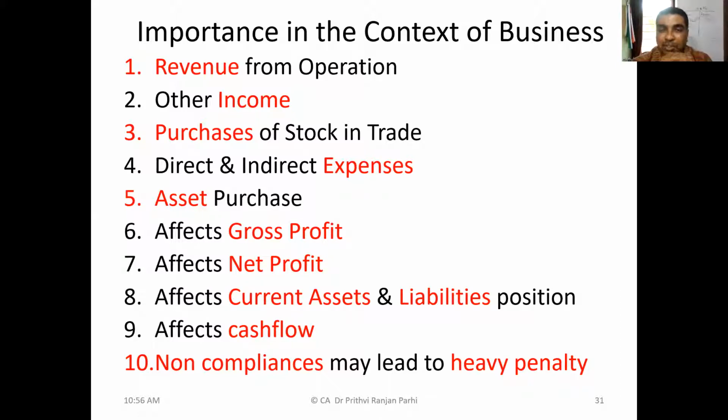And that too, non-compliance of GST law. Suppose GST law is not complied with, taxes are not paid in time, or returns are not filed in time, then the penal consequences are heavy. Heavy penalties are imposed. We have seen many instances where companies are closed because they're unable to comply with the GST law.